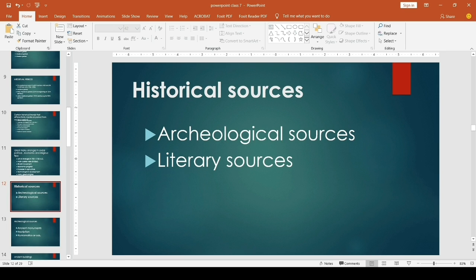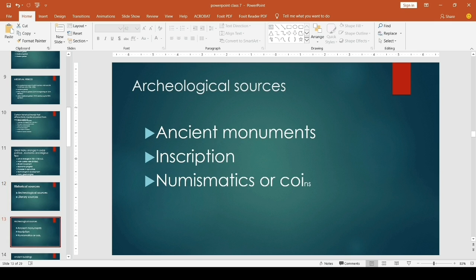Historical sources are mainly divided into two types. One is archaeological sources and the second is literary sources. Archaeological sources means some physical remains of ancient forts, temples, etc. And literary sources means the literary evidence. What are the writings about the past? Okay, so through these archaeological and literary sources, we can study our past. So we can see what the archaeological sources are.